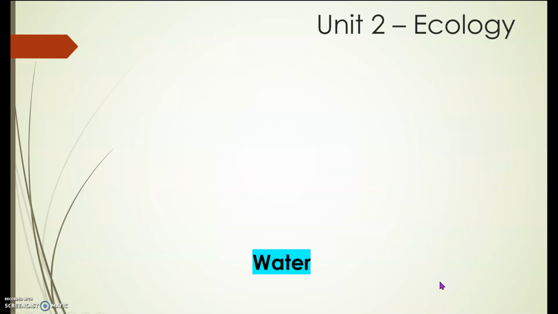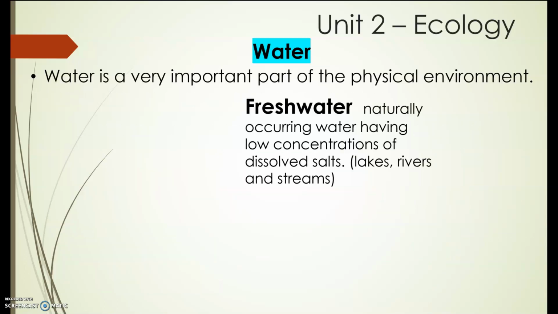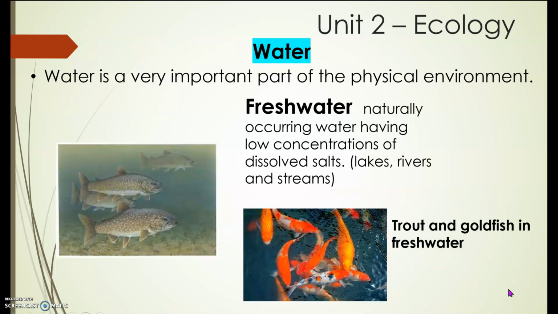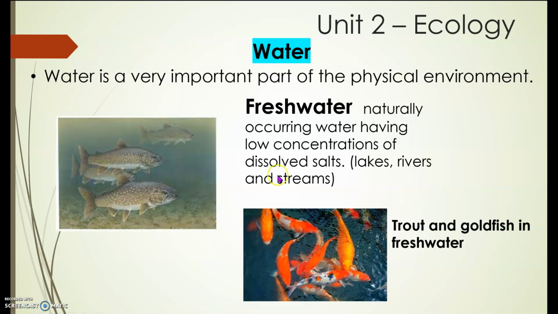Let's talk about the other one. The fresh water. Very good. Fresh water is naturally occurring water having low concentrations of dissolved salts. Examples are lakes, rivers, and streams. Fresh water has low concentrations of dissolved salts, so it doesn't taste too much like salt.